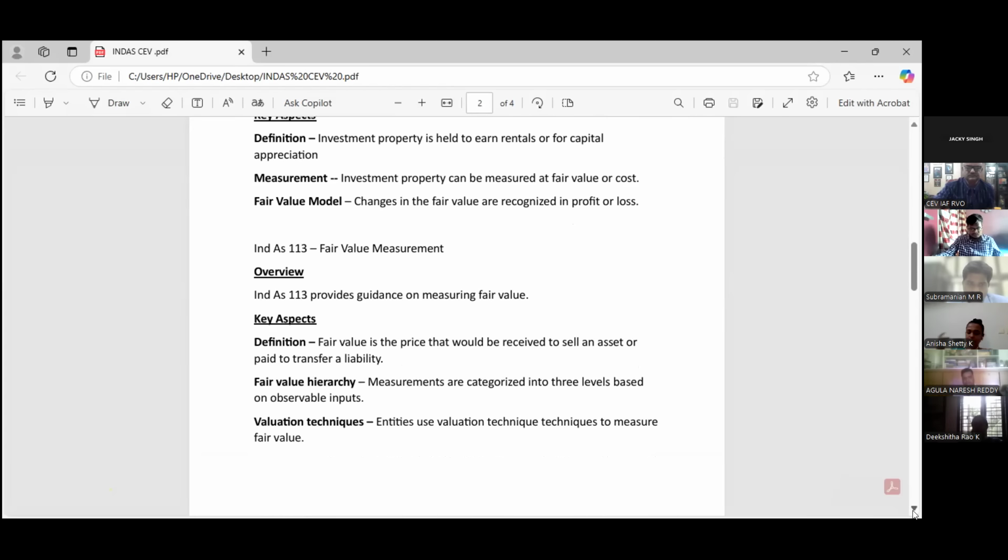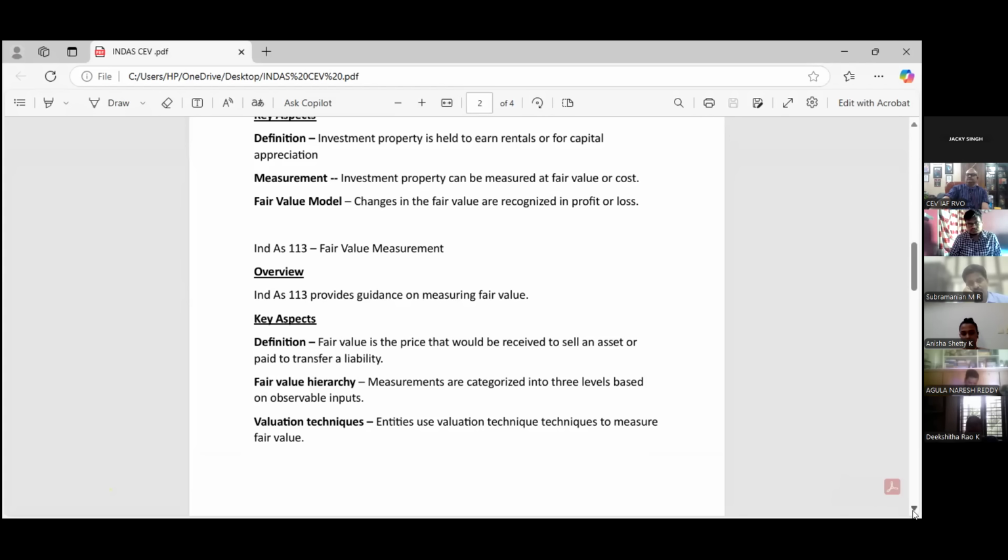What we do as a valuer, we generally take into consideration in the fair value the fair value hierarchy. We have 3 levels of hierarchy: level number 1, level number 2, and level number 3. Sir, what is level number 1? Level number 1 means when we get the price of the asset directly from the market. Market means National Stock Exchange, Bombay Stock Exchange. This is a market, and from there we will get the price. That is direct, level number 1.